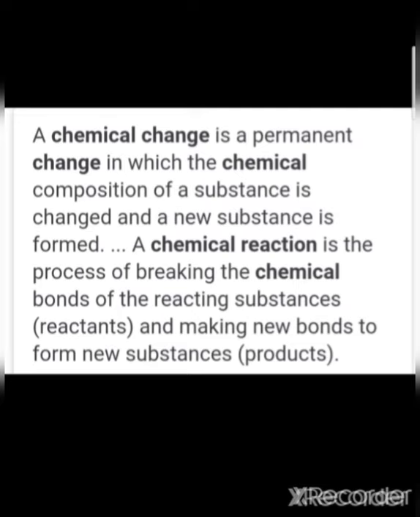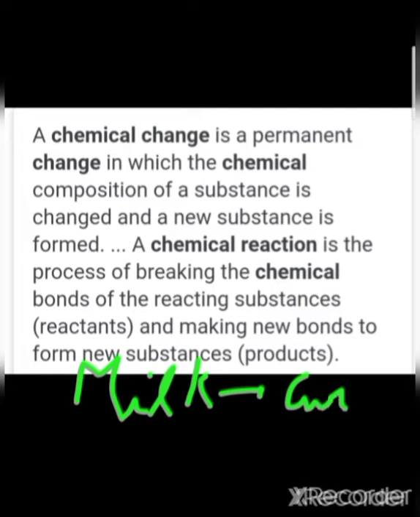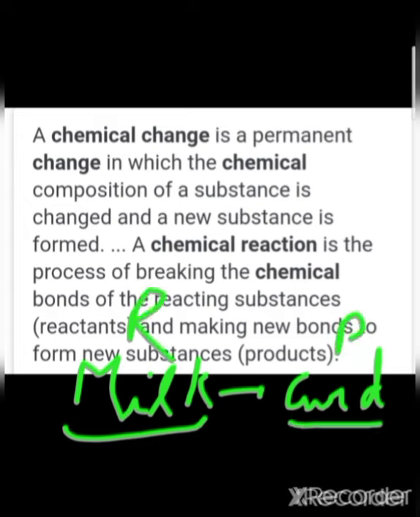This means that when an initial substance changes chemically and produces a new substance, it is known as a chemical reaction. Just like the curdling of milk: milk changes into curd. Milk is the reactant and curd is the product.